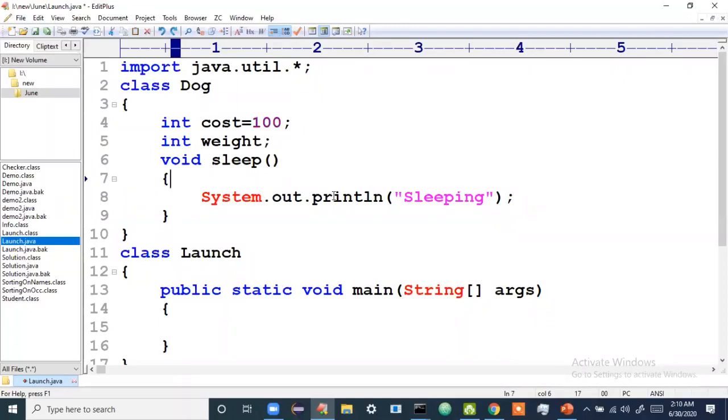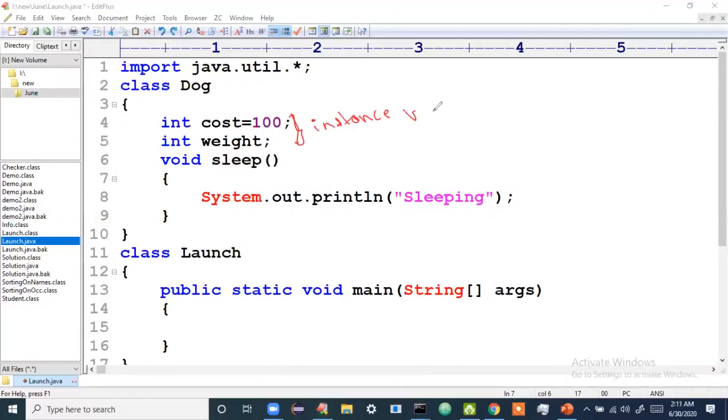how to call this sleep method. How to call this weight variable. How to know the value of the cost. There is a dog and it has a cost. How to call these variables from the main method, I have to see. Now, what you have to understand is these variables are called instance variables.